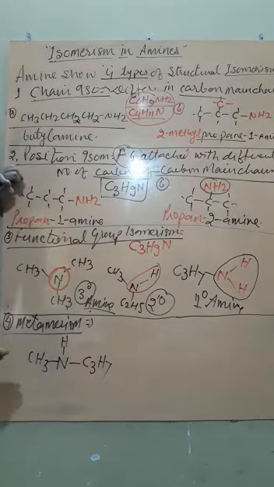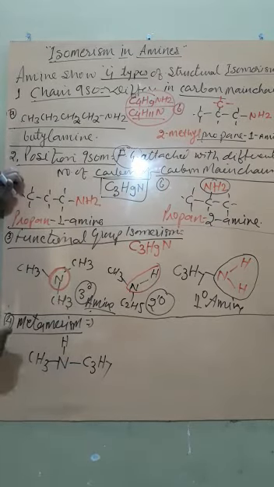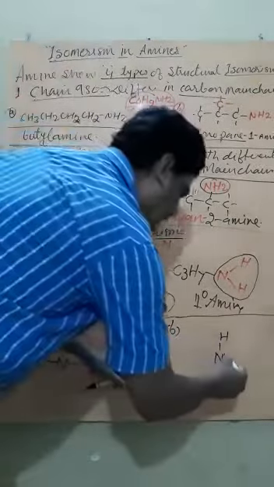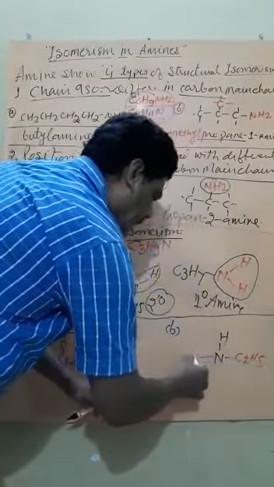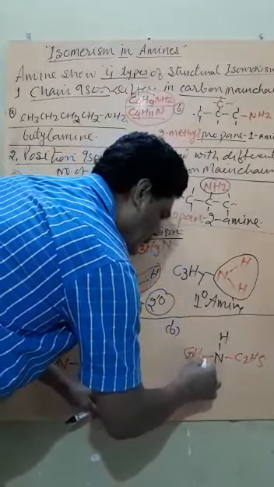So the compound consists of one smaller and one bigger alkyl radical. Say this is compound A. And the next compound, compound B, around the functional group NH, N is attached to C2H5, and on the other side again to C2H5.